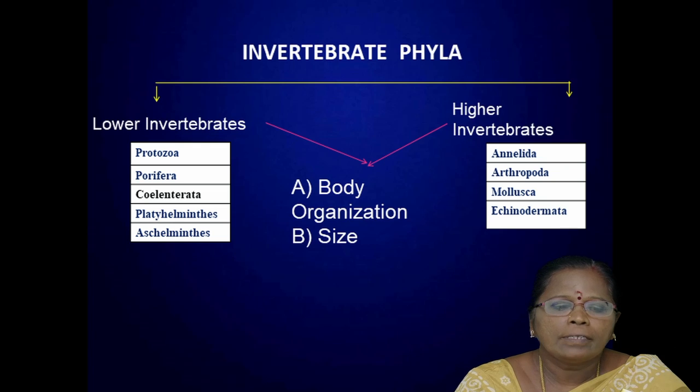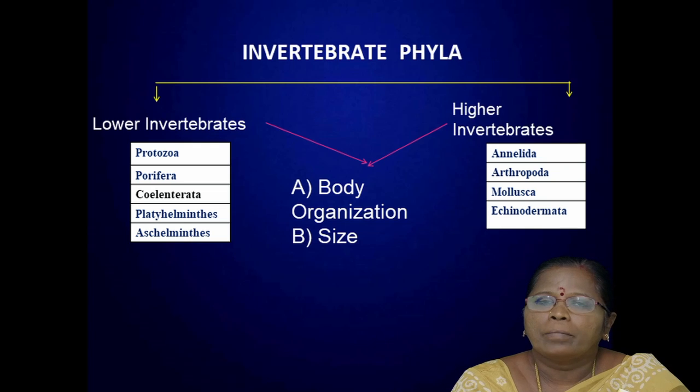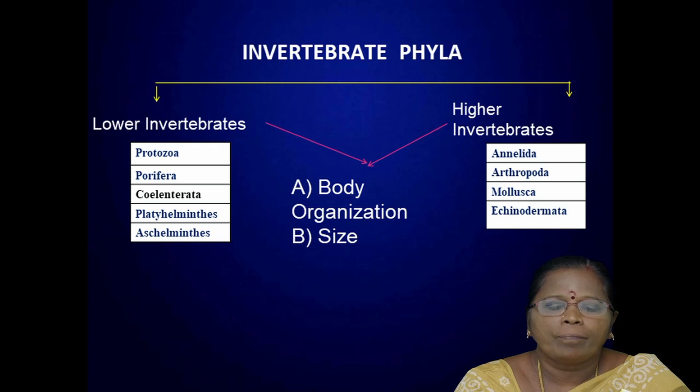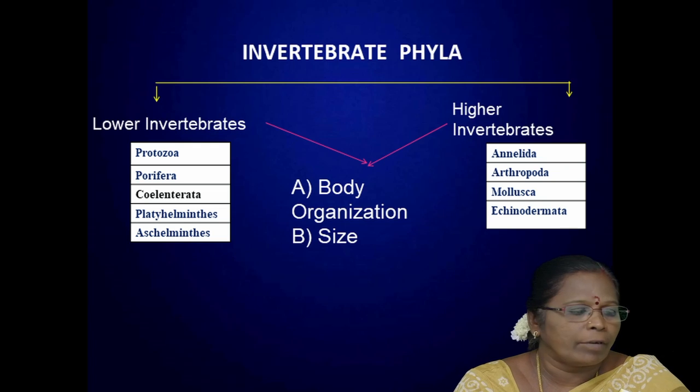Protozoa, Porifera, Coelenterata, Platyhelminthes, and Aschelminthes are considered lower invertebrates because of the simple body organization and smaller size. The members belonging to the phyla Annelida, Arthropoda, Mollusca and Echinodermata have a complex body organization and larger size, hence they are placed under the higher invertebrates.